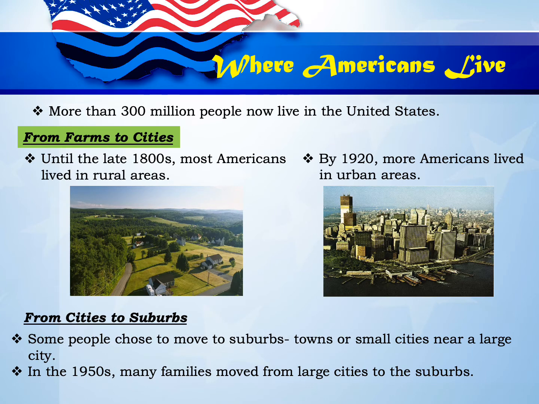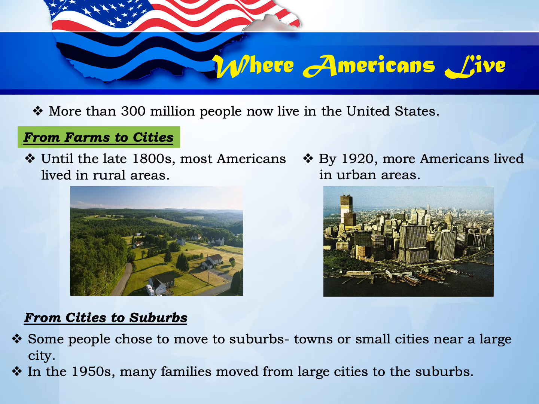Where Americans live. From the previous lesson, we've learned that a large number of people immigrated to the United States. And as waves of immigrants continued to arrive, then of course, the population of the United States started to grow. Even though they live in one country, the kinds of places where they live have changed over time. By the way, more than 300 million people now live in the United States. This one actually is not the very recent population because as of the start of 2020, it numbers just over 331 million people.